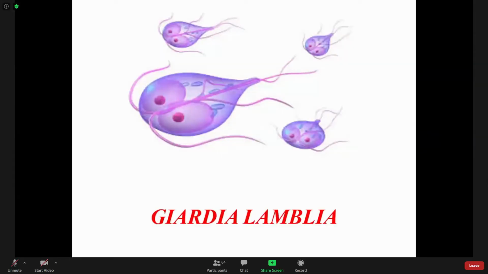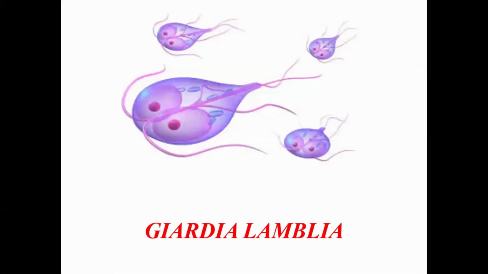The entire body surface of Balantidium coli trophozoites has cilia as the organ of locomotion. Here in Giardia lamblia, there are many long, delicate, thread-like extensions of cytoplasm known as flagella, as the organ of locomotion. So this protozoan parasite, Giardia lamblia, is also known as a flagellate.